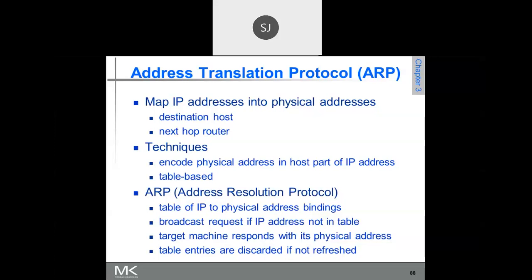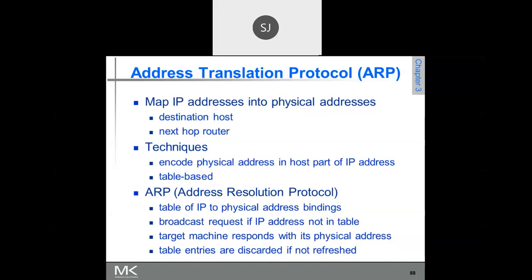Now, the final delivery. It has to be delivered to a particular host. So for delivering it to a particular host, for the final delivery, we need to go for a physical address. Based on the IP address of the host, we need to get the physical address.